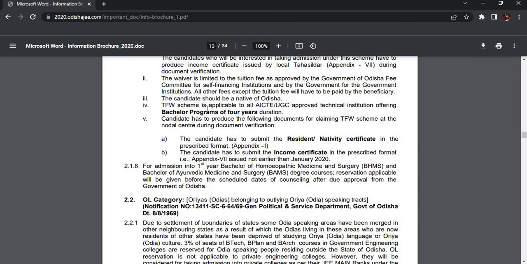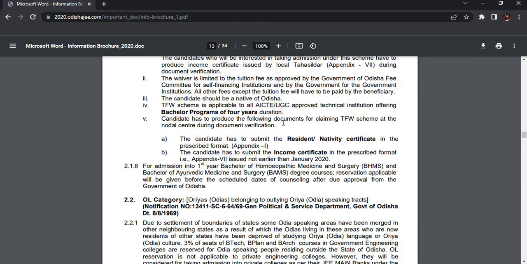The TFW scheme is applicable to AICTE and UGC approved technical institution bachelor programs of 4 years duration. This tuition fee scheme is applicable to all the AICTE UGC approved technical institutions for 4 year bachelor programs, the B.Tech, and for master degrees also. They have not mentioned it.